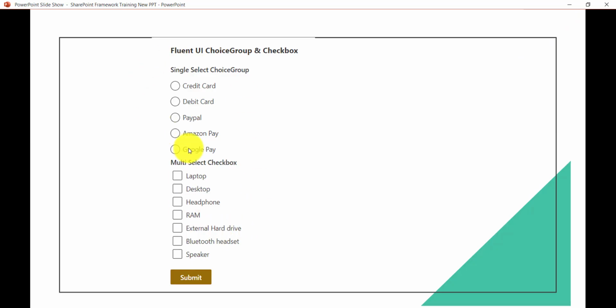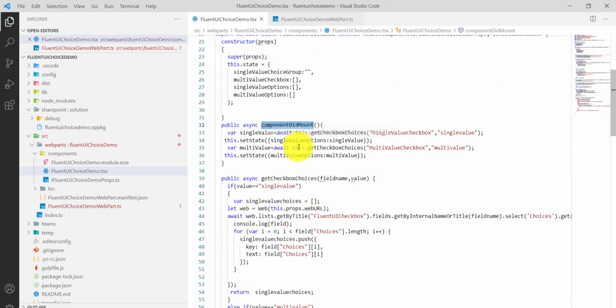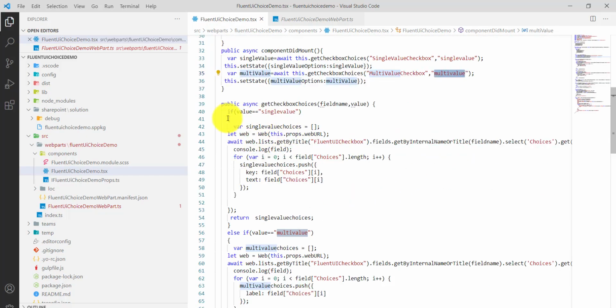On page load, or if you are a classic developer, imagine while page loading, we need to populate these values. So what I'll do here is there is a componentDidMount method. In this componentDidMount, you can see we are calling getChoiceBoxChoices for the single value, with the column name and just an if condition, so that we can check it here. And the second one, same method, getChoiceBoxChoices, this time for the multi-value checkbox column name, because based on this if condition we can get which column's choices we need to pick.